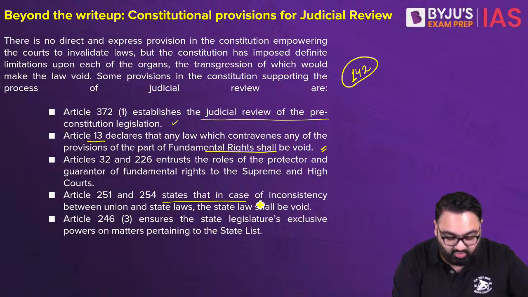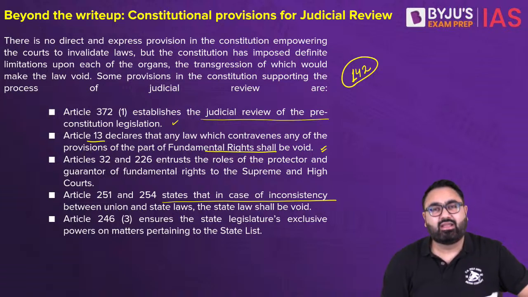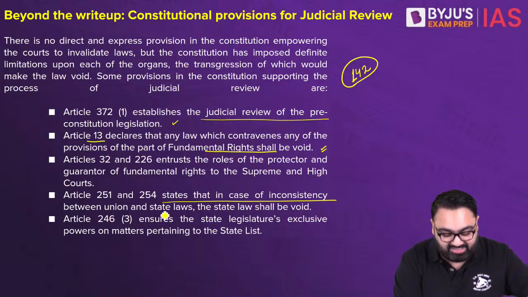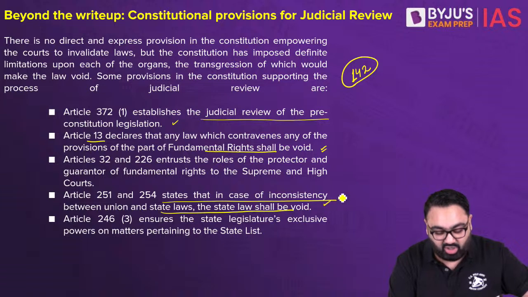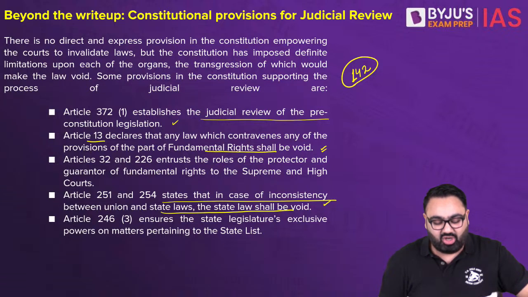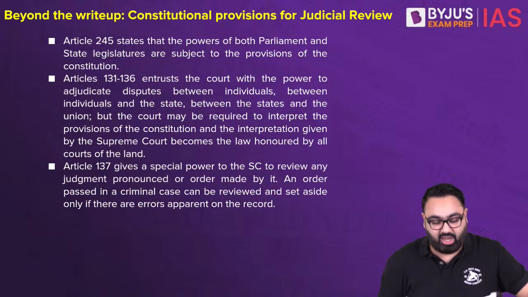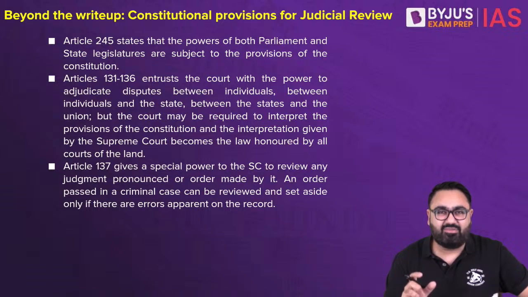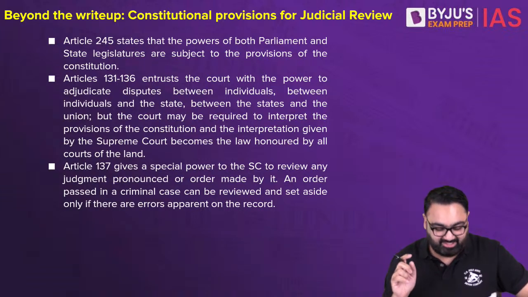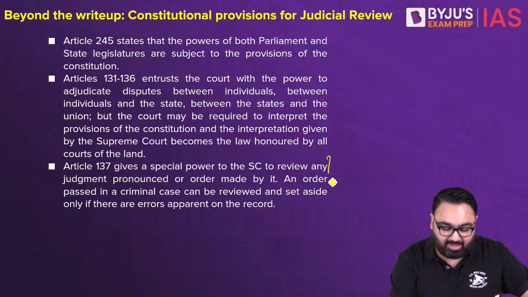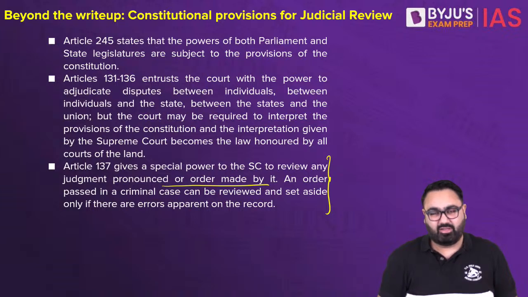Article 251, 254 says that in case of inconsistency between union and state laws, the state law shall prevail. So again, all these articles talk about in which situation a law can be struck down, but the specific mention of judicial review is missing. Article 137, for example, gives the power to the Supreme Court to review its own judgment as well in cases that have been given earlier.